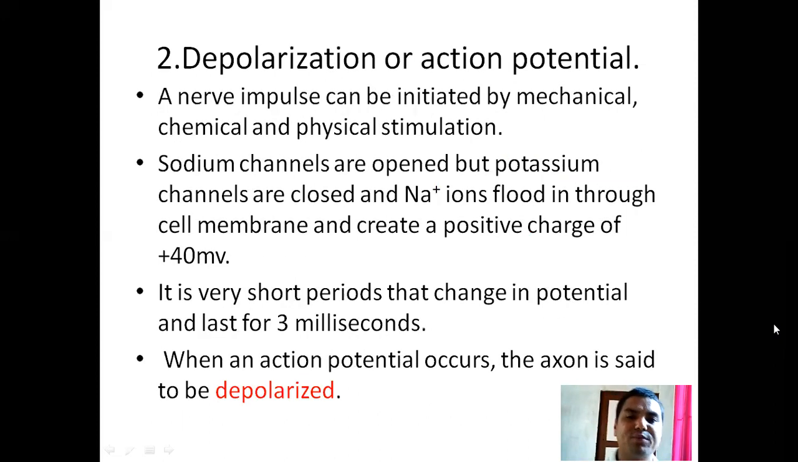Now, depolarization or action potential. Nerve impulses can be initiated by mechanical, chemical, and physical stimulation. Sodium channels are open, but potassium channels are closed, and sodium ions flow in through the cell membrane and create a positive charge of plus 40 millivolt. This change in potential is for a very short period and lasts for 3 milliseconds. When an action potential occurs, the axon is said to be depolarized.